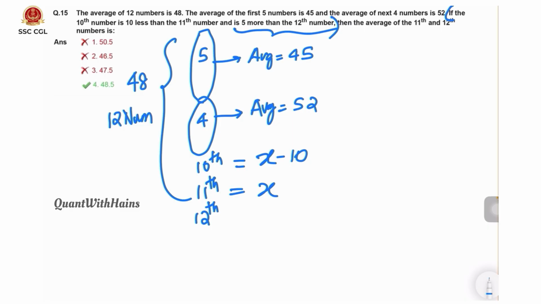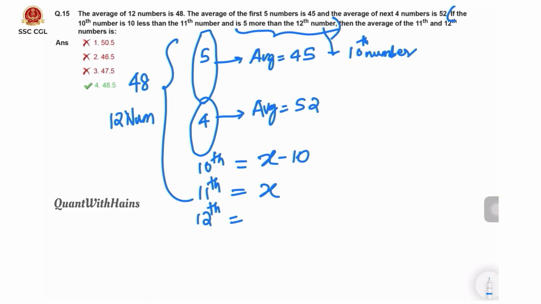Here they are not talking about the 11th number, but they are talking about the 10th number. The 10th number is 5 more than the 12th number. That means the 12th number will be x minus 15. Here 10th number is 5 more, means if we add 5 to the 12th number, we should get the 10th number. That's why we wrote x minus 10 and x minus 15.